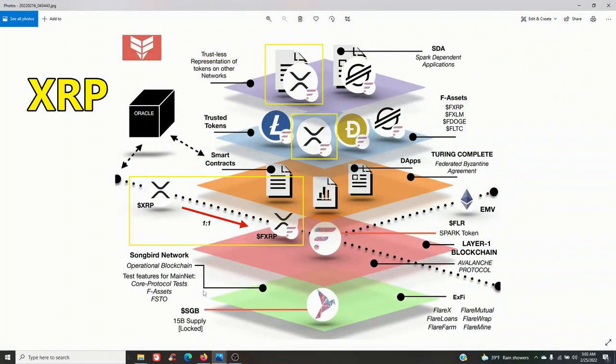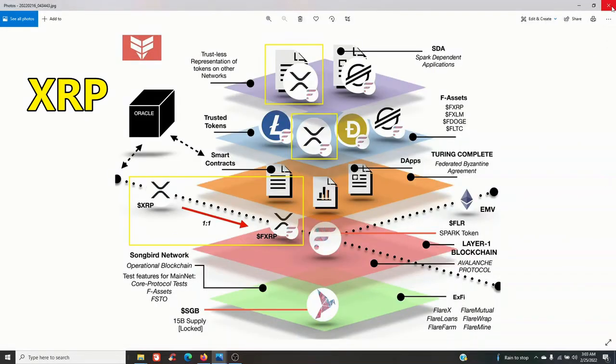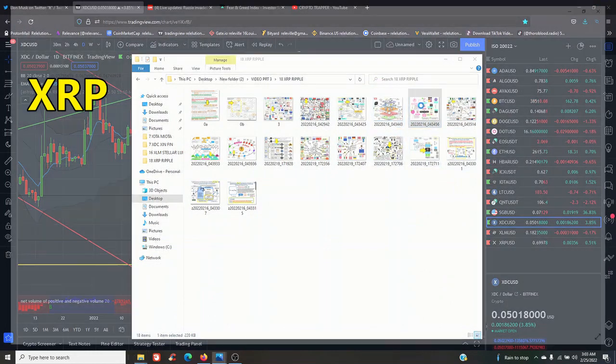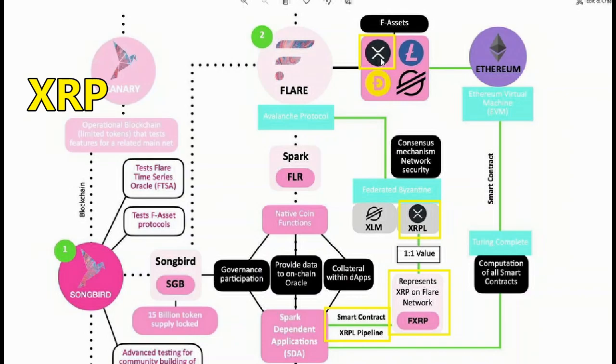Back to this original screen. Got your XRP, your FXRP here, and two XRP logos right here. Back to the Flare screen. Got your XRP right here.